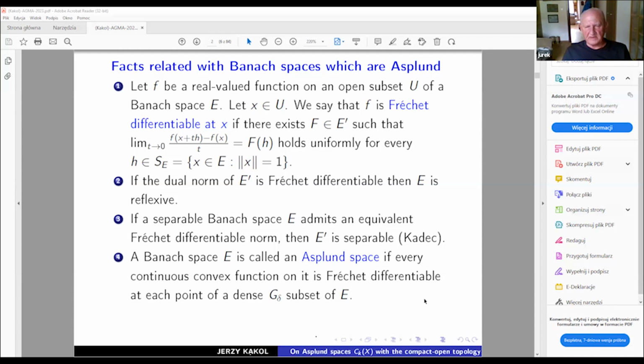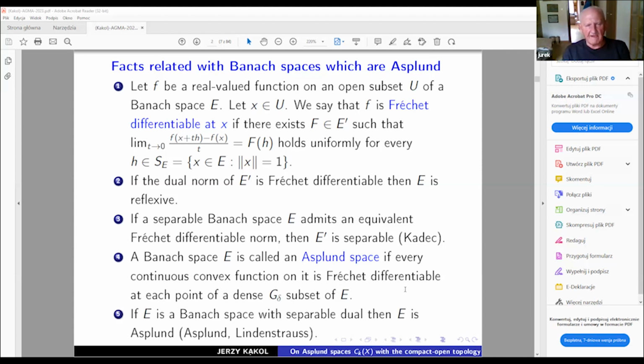By the property that G delta means this is a countable intersection of open sets. So we know already what this Asplund space is. And almost at the same time, but independently, Asplund and Lindenstrauss discovered that if a Banach space is separable and the dual is separable, then this space is already an Asplund space.